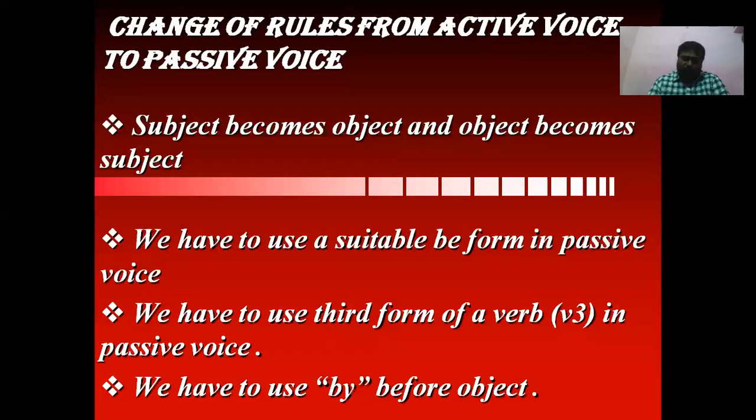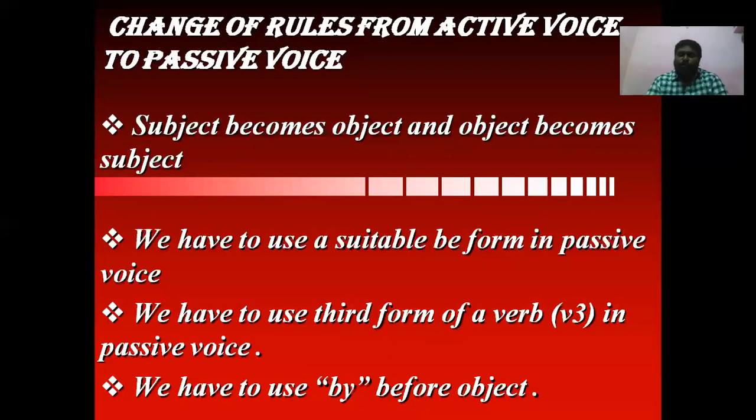And the second one, after the change of subject and object, we have to use a suitable be form in passive voice. How many be forms are there? Already I told you very clearly there are 8 be forms. They are is, am, are, was, were, be, being, been. So we have to use a suitable be form in passive voice. We have to select based on the number of the subject or based on the time of the action.